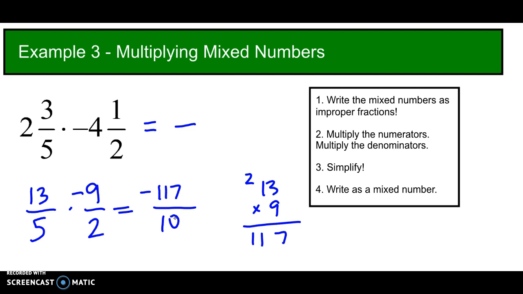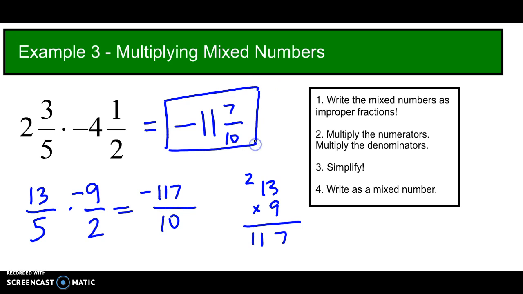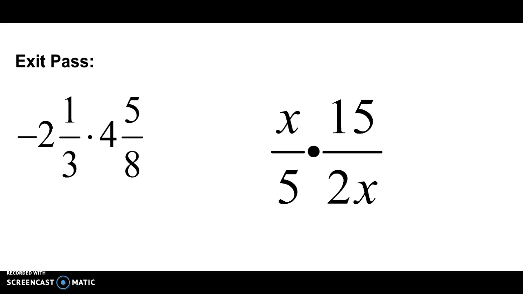Now we want to put it back into a mixed number. 10 goes into 117 11 times, and there are 7 left over. So our final answer as a mixed number is negative 11 and 7/10. Try out these two exit pass problems. Please be careful. Go back and watch anything else that you need to.